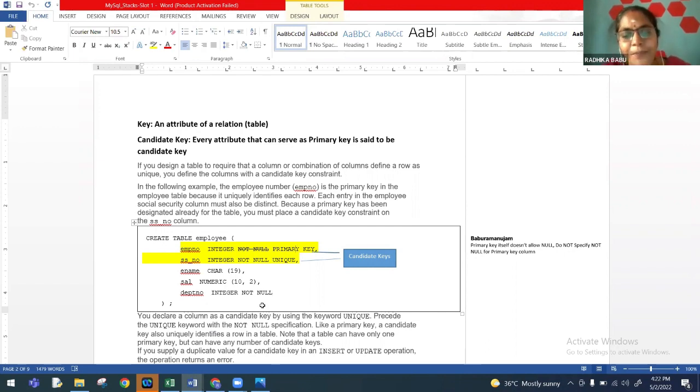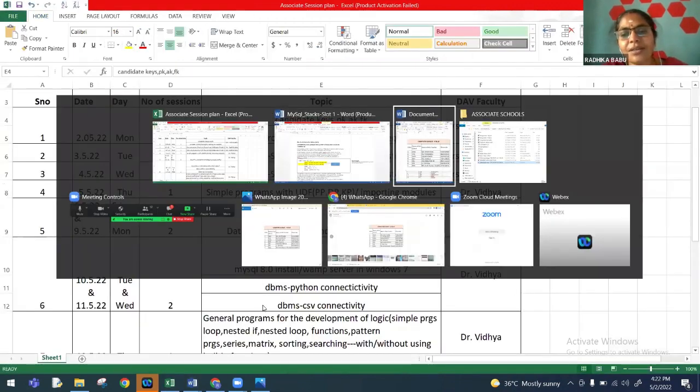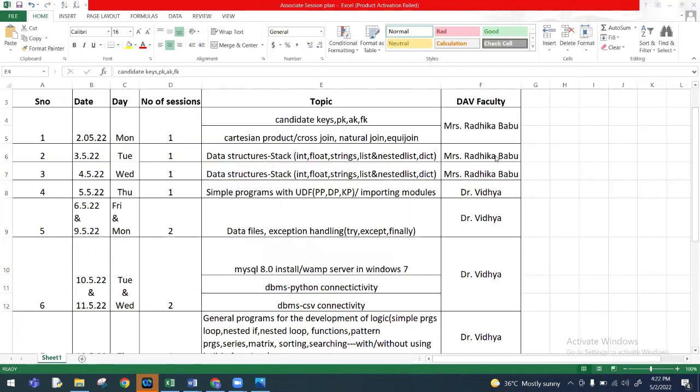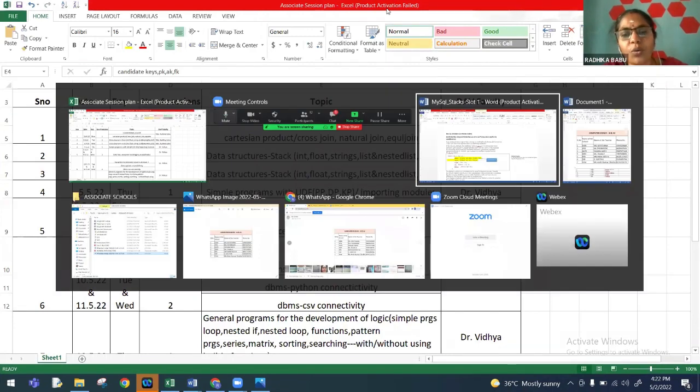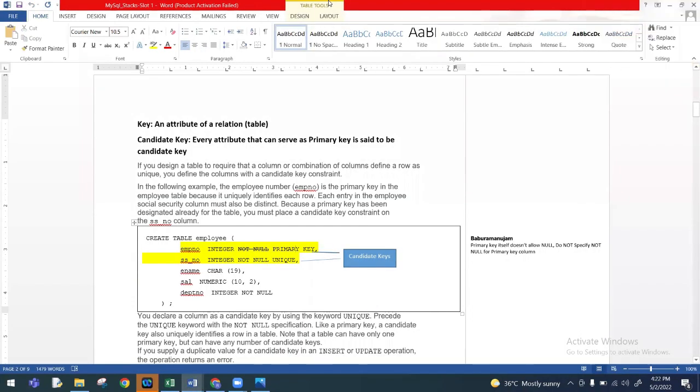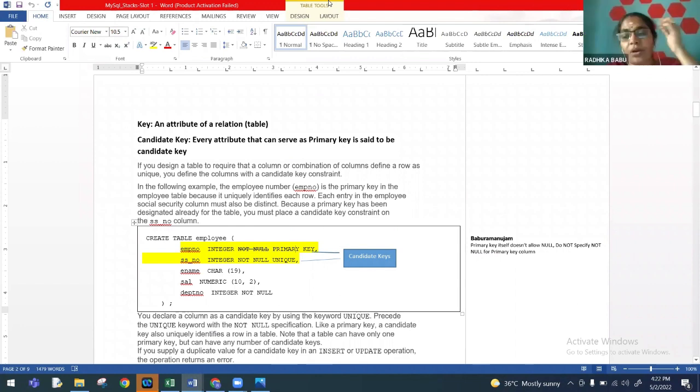Am I right, teachers? I hope the same thing is being followed in your school also. No, ma'am, we are following Preeti Arora, ma'am. Okay, Preeti Arora or Sumita Arora, because we don't have NCERT material. In Sumita Arora I found this. I don't know about Preeti Arora.